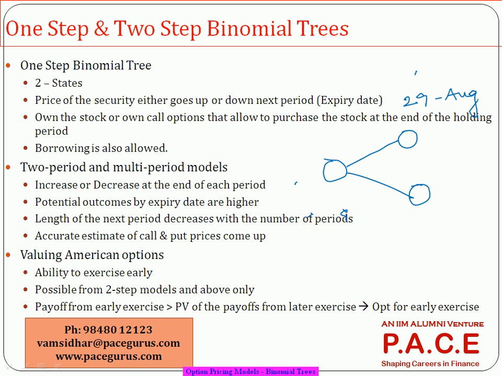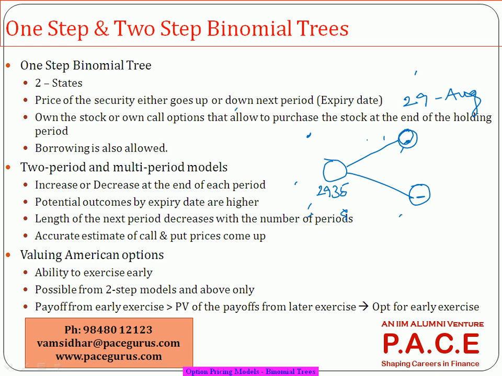So on 29th August, there is some price. This is not about the option, this is about the underlying security, the stock. For Infosys, based on today's price of 2935, I am saying that on 29th August it may go either to the upper side or to the lower side.